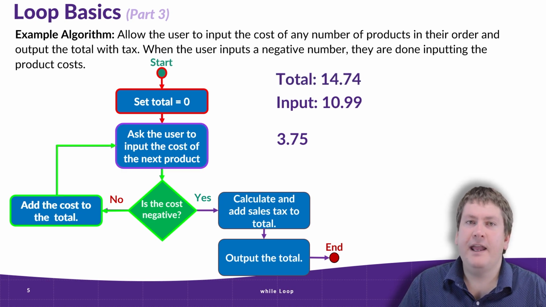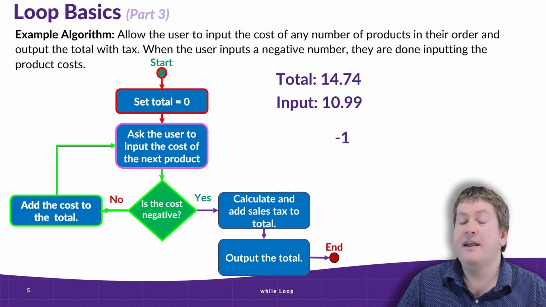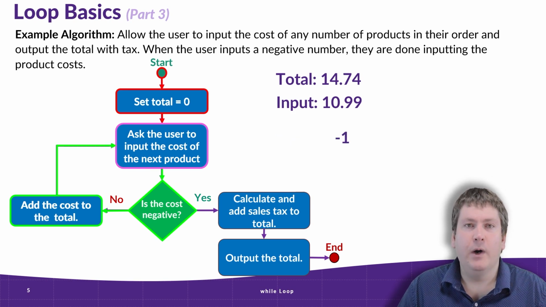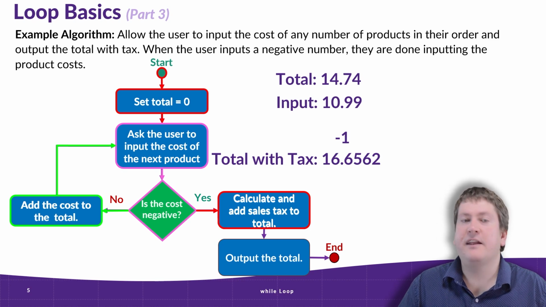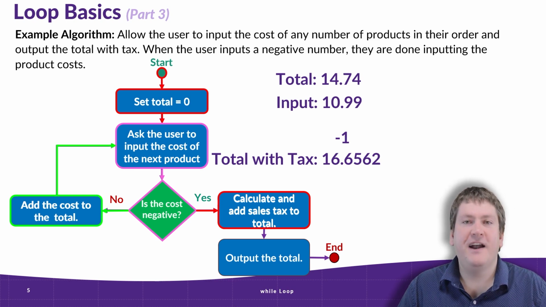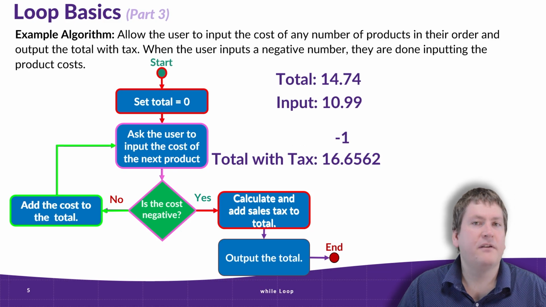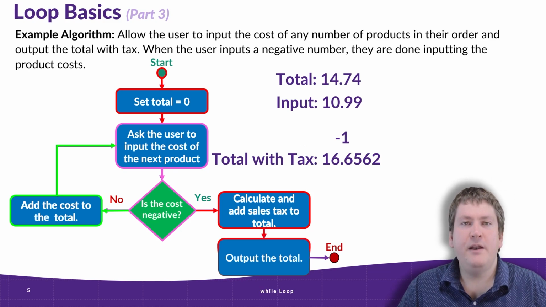$14.74. Again, we ask the user for input again, and this time let's say they put in -1. So is -1 a negative number? Yes, it is. So that means we go over to calculate the sales tax on the total. So we use, let's say, a 13% sales tax, and we calculate that the total cost with sales tax is $16.65 with a little bit left over. And then we want to output that total to the user.